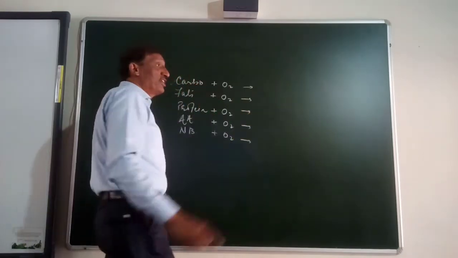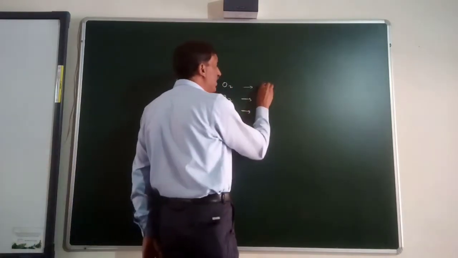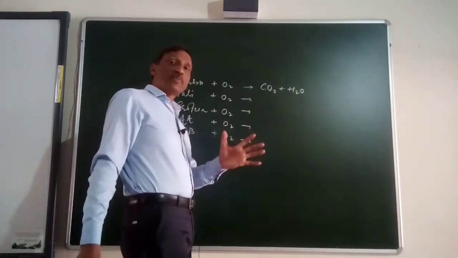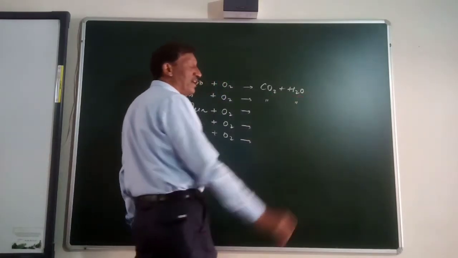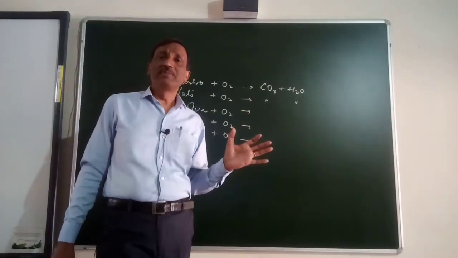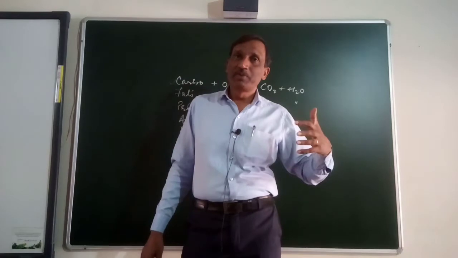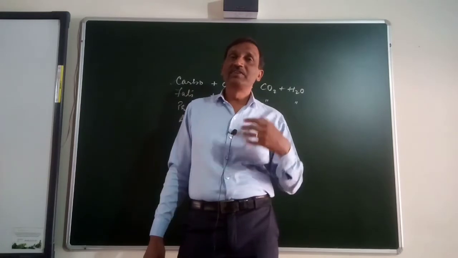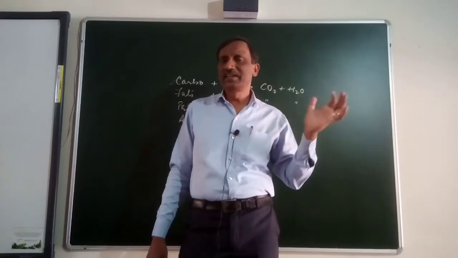When the carbohydrates are burned, carbohydrates are principally made up of carbon, hydrogen and oxygen. When they burn, they will produce carbon dioxide and water. When fats are burned, they are also made up of carbon and hydrogen plus oxygen. So they too will produce carbon dioxide and water. And carbon dioxide and water are not a very big problem for our body, because of course if they are not eliminated immediately, then there will be some problem, because if the water keeps on adding into the cell, it will change the osmolarity, affect the concentration of water, increase the size of the cell, etc. There are a number of other problems.